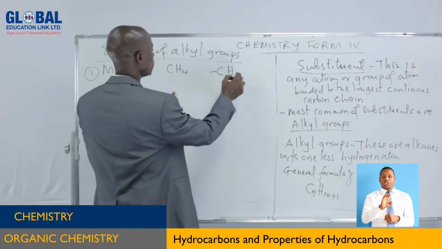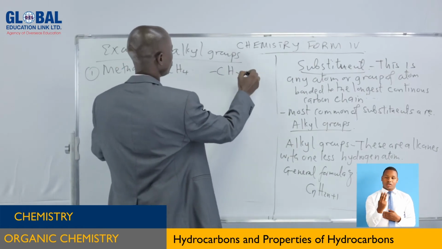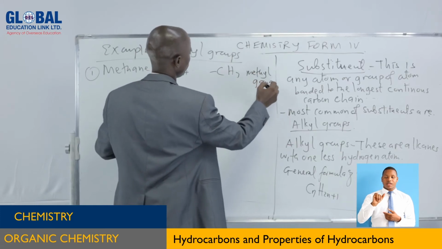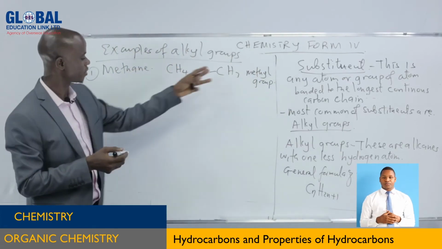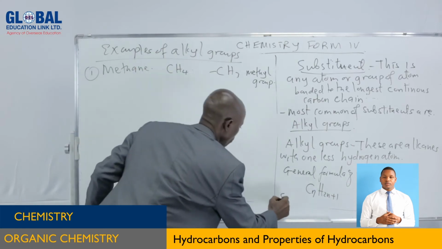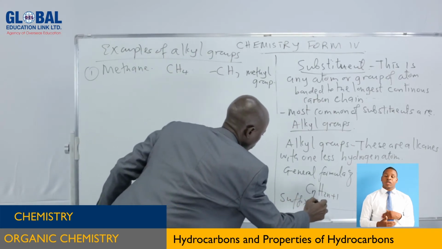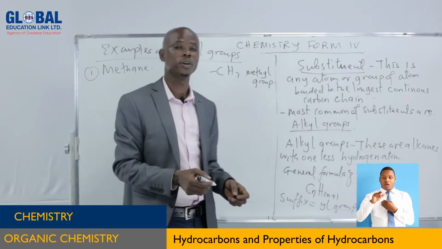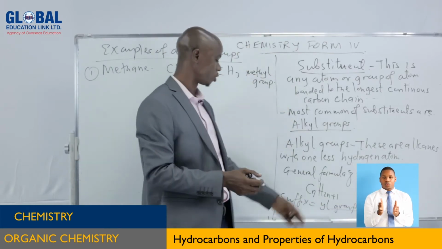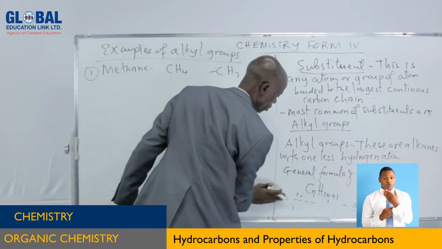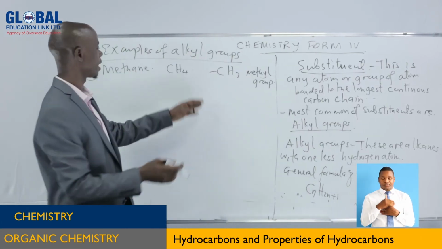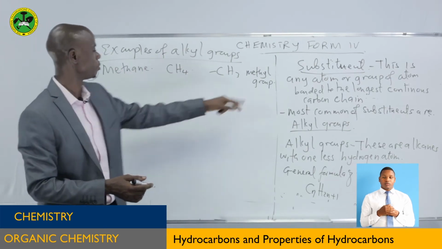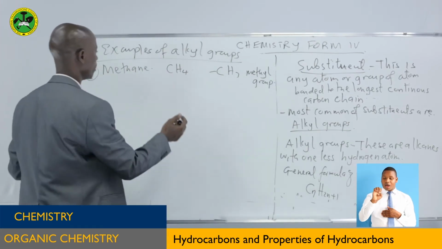So this is called methyl group. The suffix of this one is yl. That means you end up with alkyl group. So it is important for you to remember that one. When you are naming an alkyl group, you remove ane and put yl.